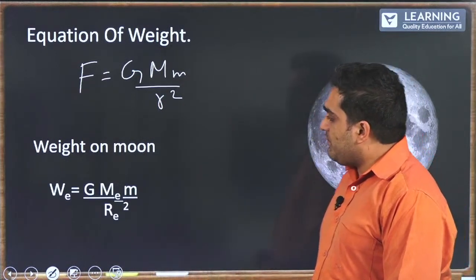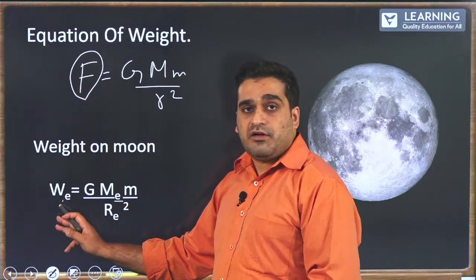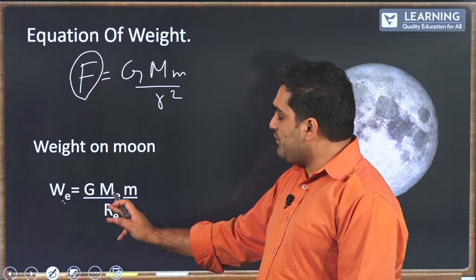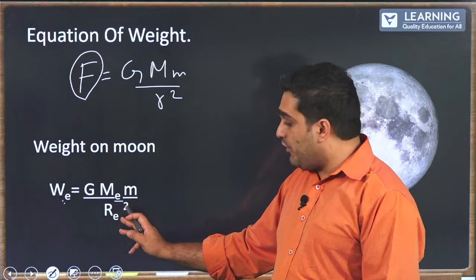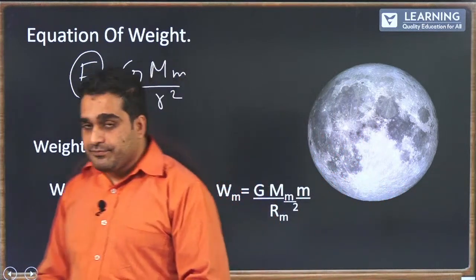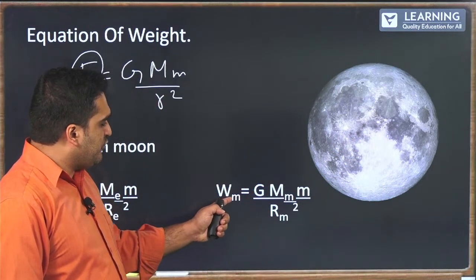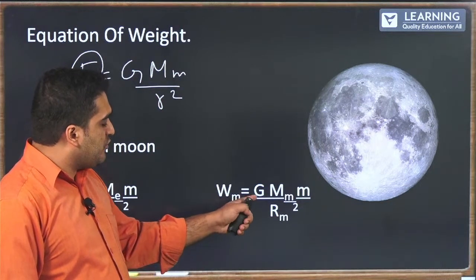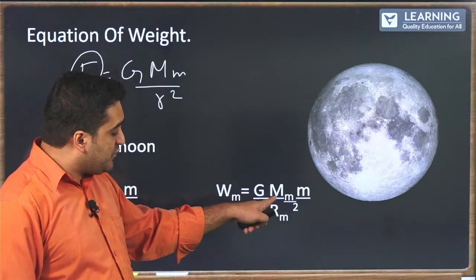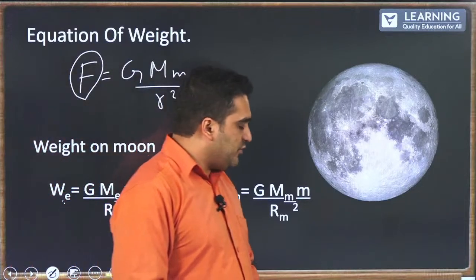Since this force is nothing but a weight, the weight on Earth, W_E, is equal to G times mass of Earth times the mass of object divided by the radius of Earth squared. Similarly, I have also taken for the moon: the weight of the object on the moon is equal to G times the mass of the moon times the mass of the object divided by the radius of the moon squared.